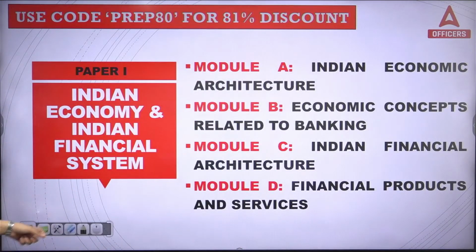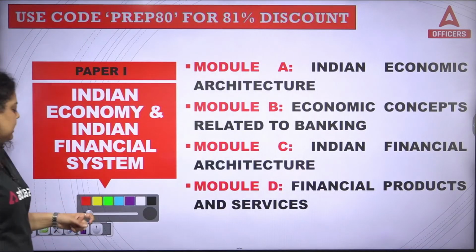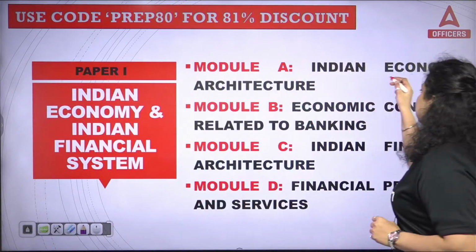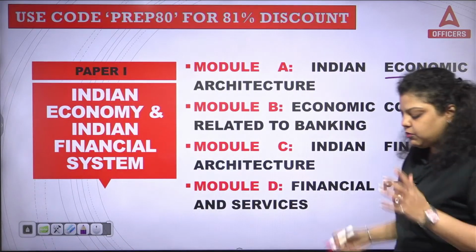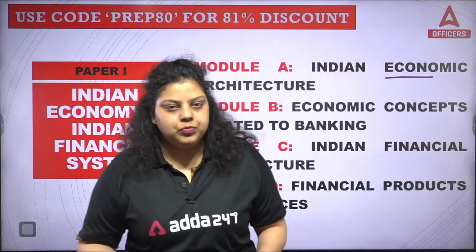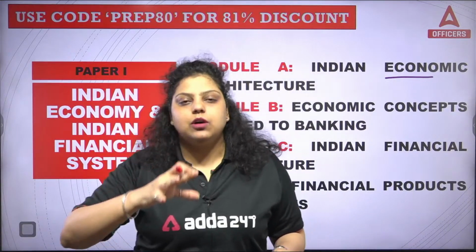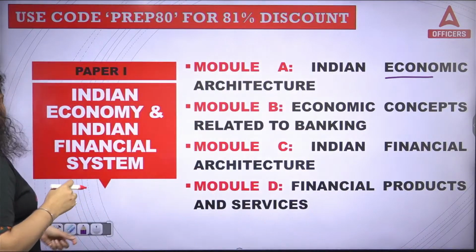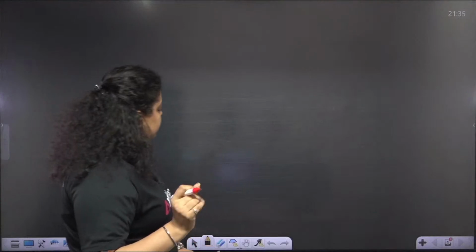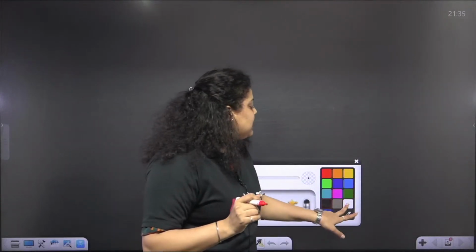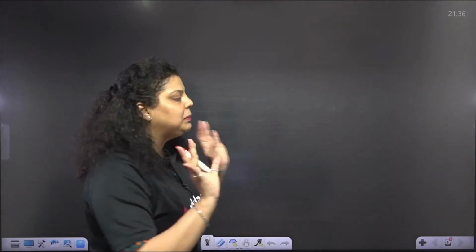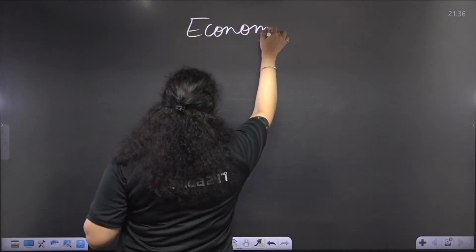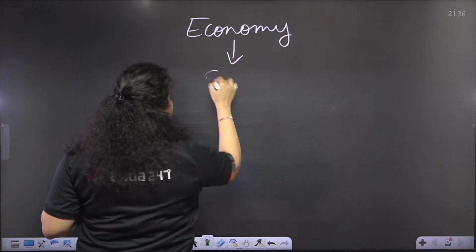And you can see these are the four modules in your Indian economy, Indian financial system, and the first module talks about the Indian economic architecture. It means when you hear the term economy, you have to relate that economy with the subject economics. Now, why am I saying that you have to relate this term economy with your subject economics? Because what is economy? Economy is simply a system.